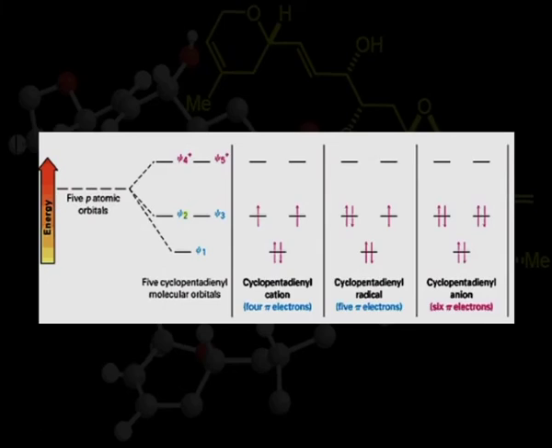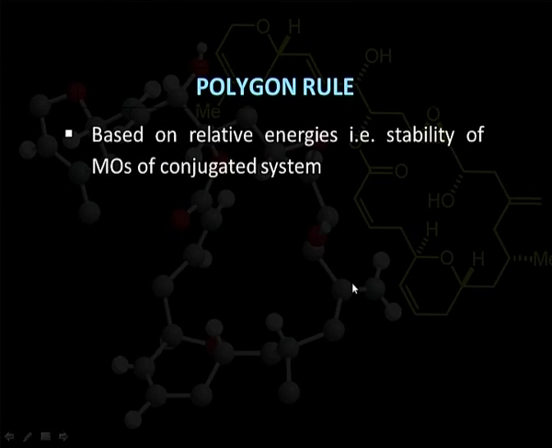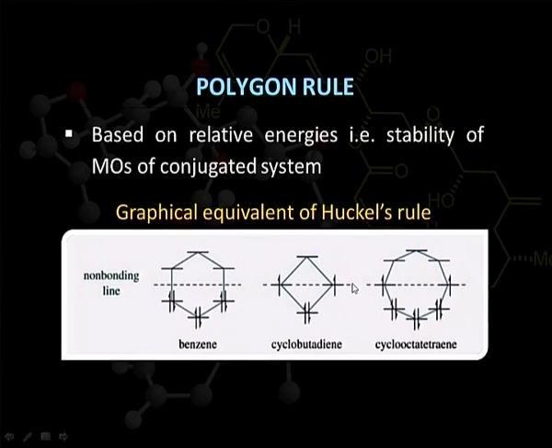Another rule, which is equivalent to Huckel's rule, has been used to explain and understand the stability of aromatic compounds. This rule is known as the polygon rule. The rule is based on the relative energies of molecular orbitals of a conjugated system. Here this dotted line represents the non-bonding MOs.